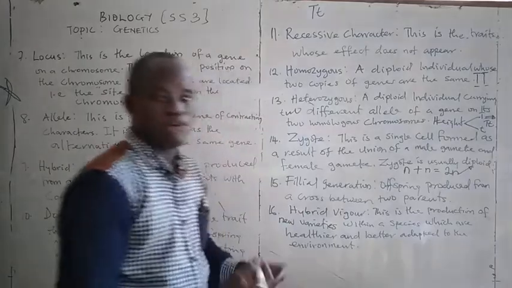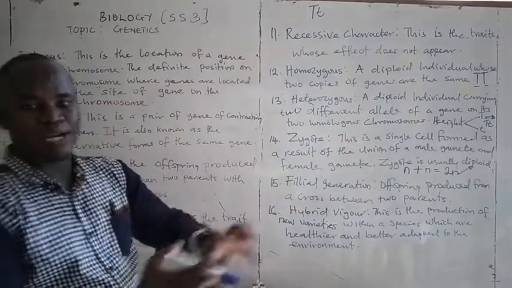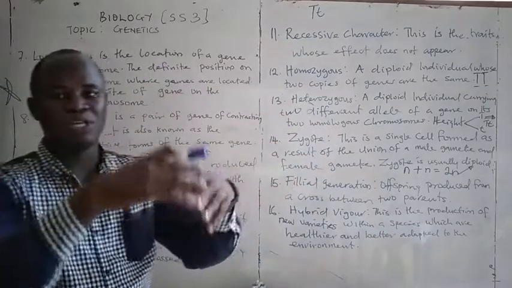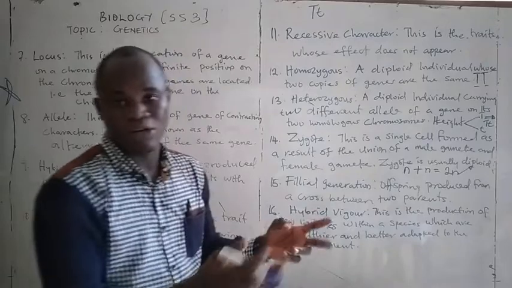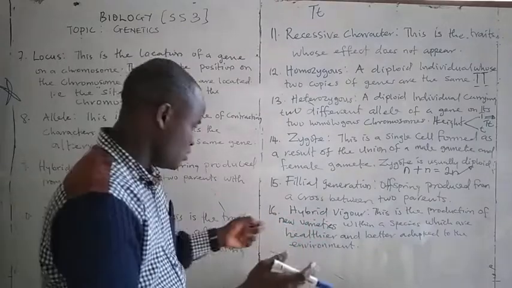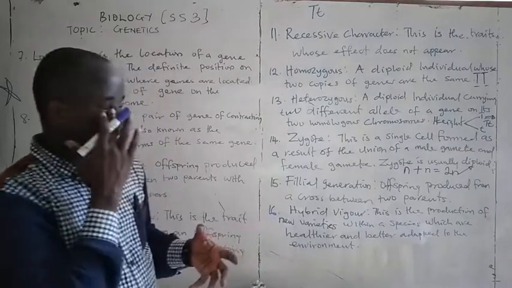The next one is hybrid vigour. If you have a goat, for example, within this area, and you bring another goat from maybe the northern part of the country, they are of the same species. They are known as goats, and you allow them to breed, to mate together.